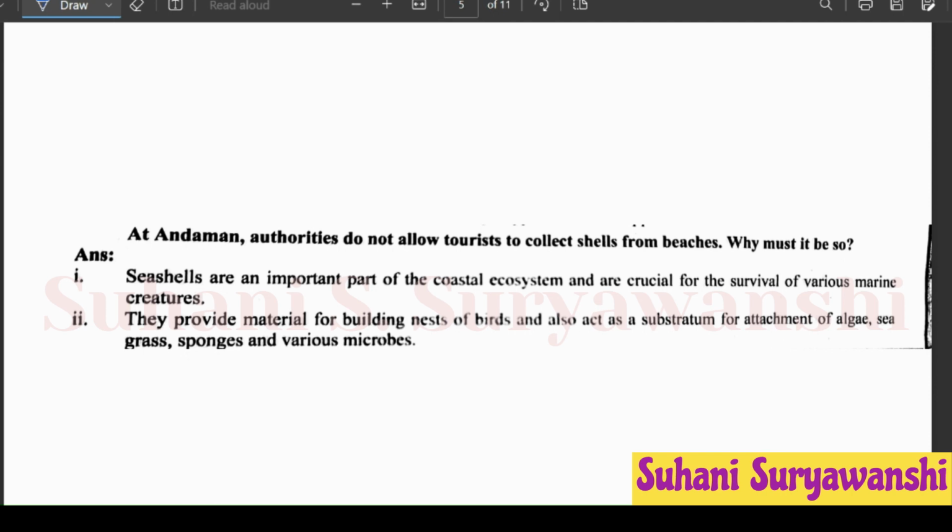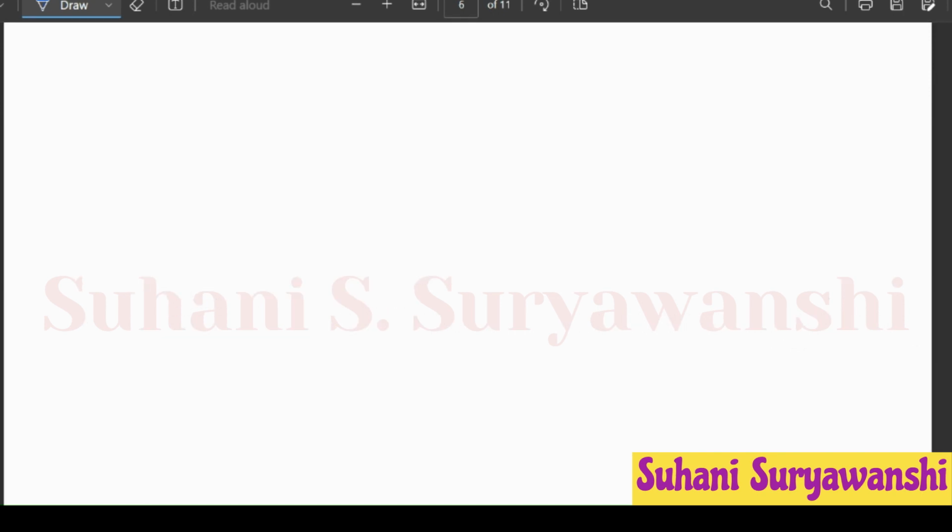Why must it be so? First point, seashells are an important part of the coastal ecosystem and are crucial for the survival of various marine creatures. Second point, they provide material for building nests of birds and also act as substratum for attachment of algae, seagrass, sponges, and various microbes.